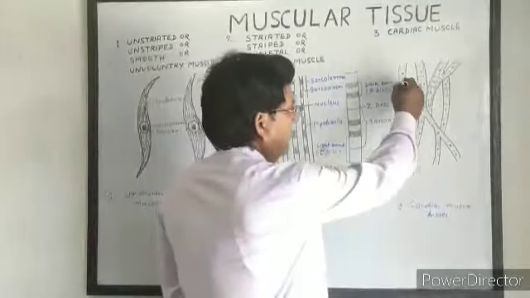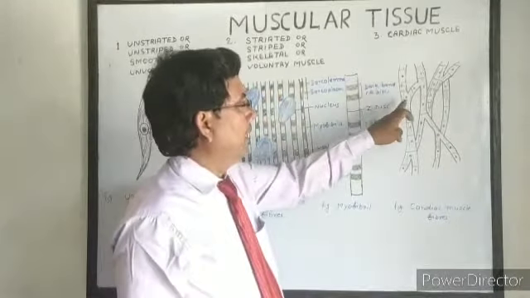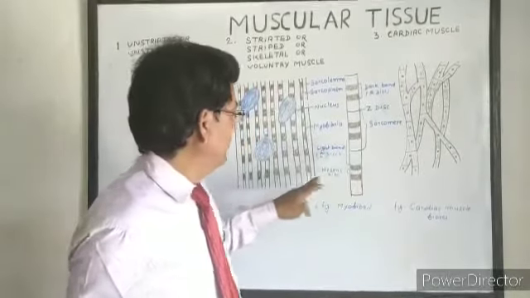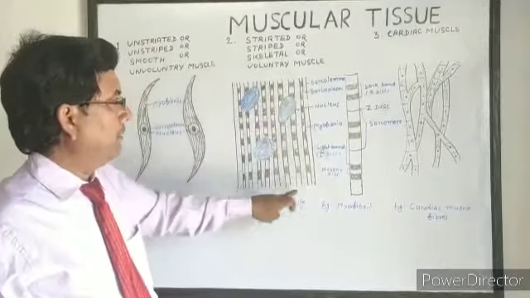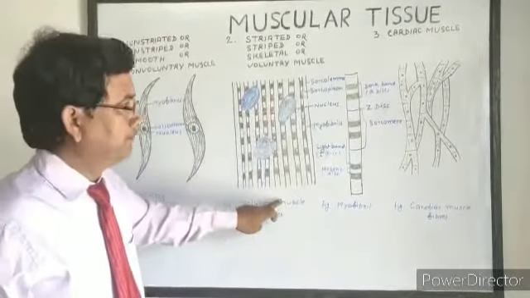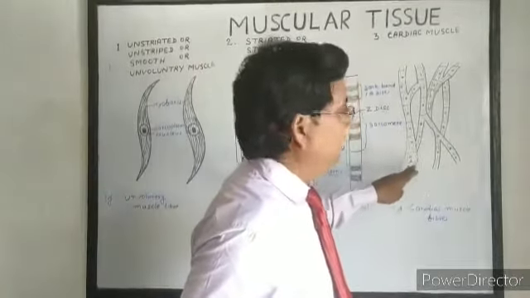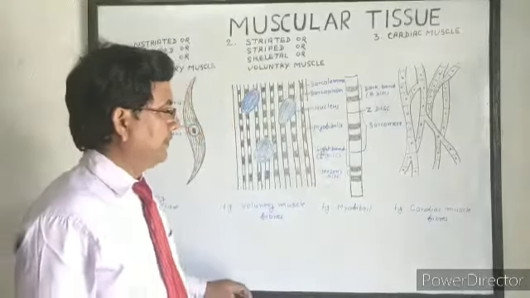It also contains myofibrils, and they contain longitudinal, transverse, and oblique myofibrils. Voluntary muscle fibers contain only one type of myofibril, that is longitudinal myofibril, but cardiac muscle contains longitudinal, transverse, and oblique myofibrils.